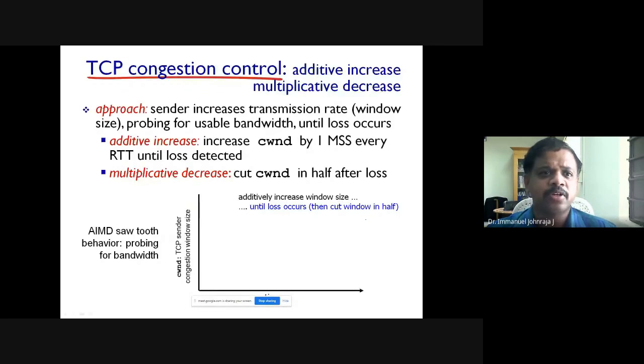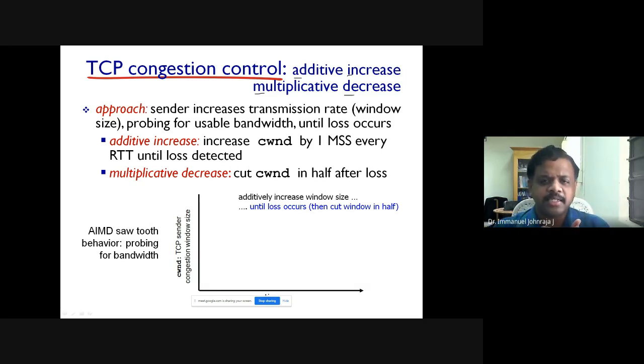But let's focus on TCP congestion control. It is called AIMD. What is AIMD? Additive increase, multiplicative decrease. Very simple, I'll tell you the logic behind this. You will easily understand. The logic is very simple.